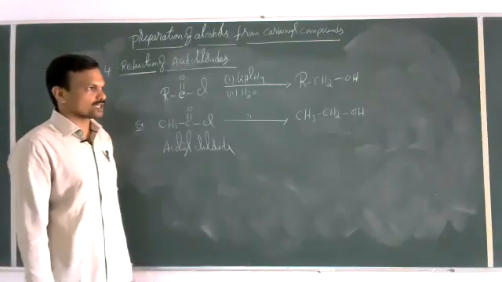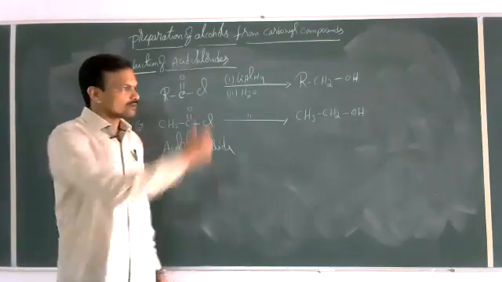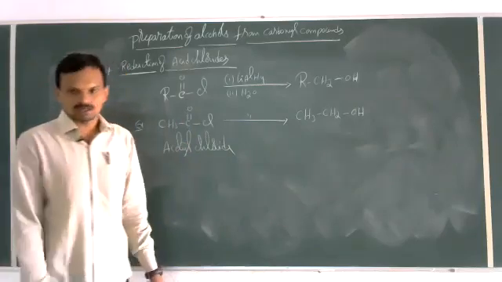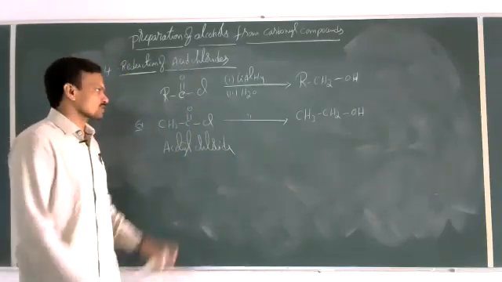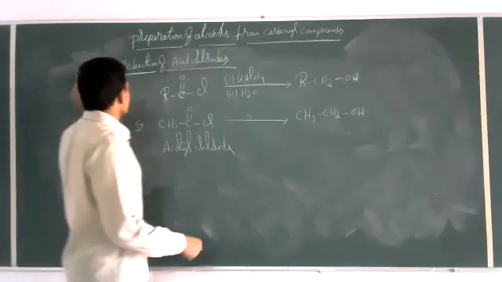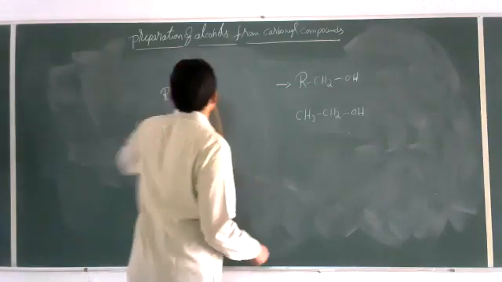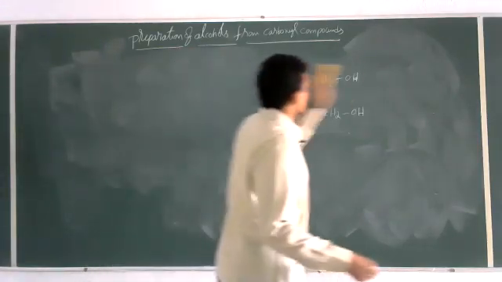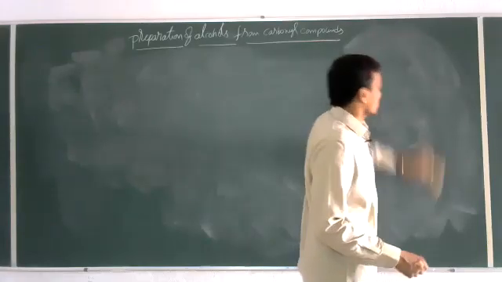So BH3 in the presence of THF followed by reaction with water. So that also we can use as a reducing agent. Now see here, I give a list of compounds and reagents which can reduce different compounds.